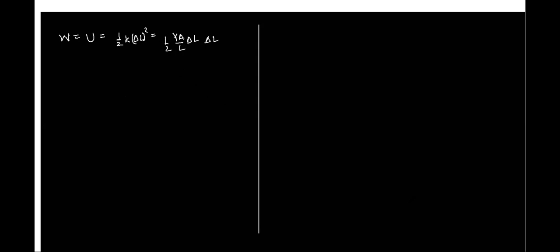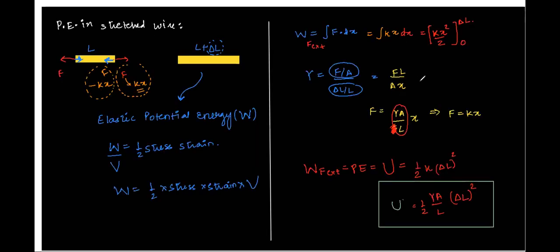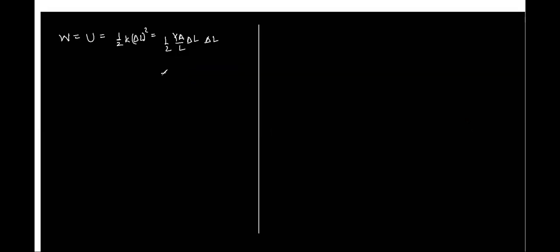Can somebody tell me what is YA by L into delta L equal to? It's equal to F, right? See from here, it's equal to F because X is nothing but delta L. So we have this as F into delta L into half, giving you the work done.